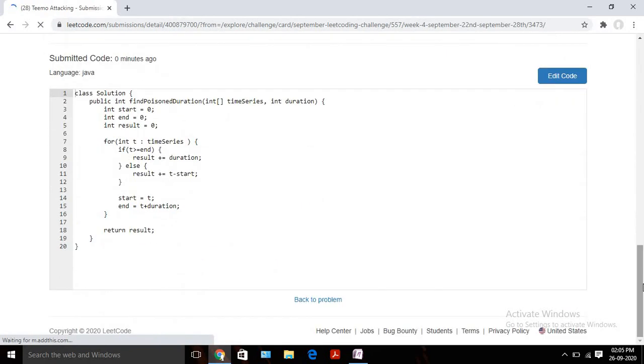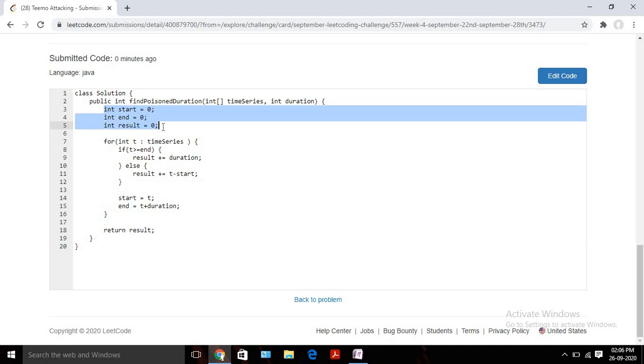Let's analyze the time and space complexity here. You can see that we are using one for loop, and since we are iterating through each and every array element, the time complexity will be order of n, or linear time. In case of space complexity, we are using 3 variables, but it's not dependent on our input size. Irrespective of my input size, I am going to use these 3 variables only, so the space complexity is order of 1, or constant.